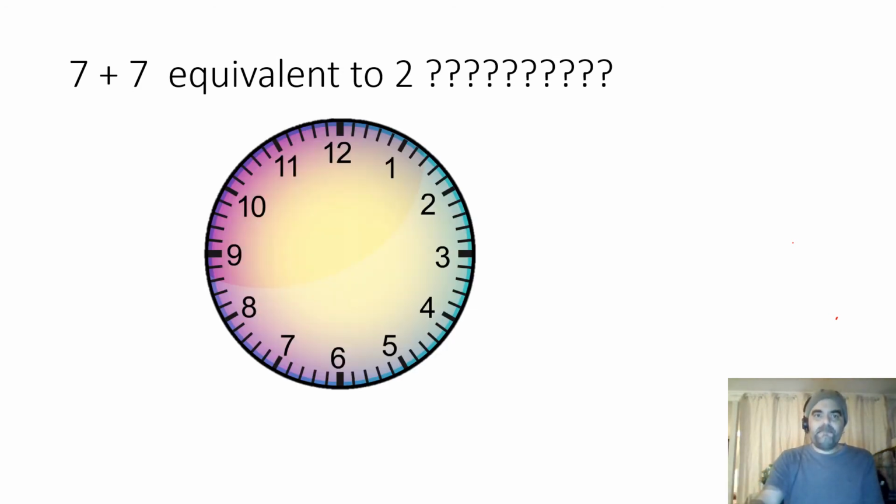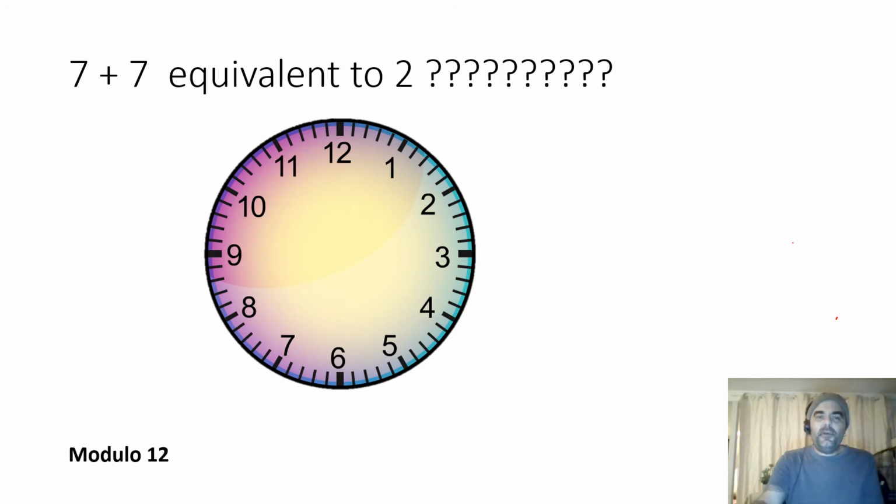Okay, let's have a case. What if I was to tell you that 7 plus 7 was equivalent to 2? Under what circumstances? I'm going to show you how that can come to be. So let's use the clock system. Let's say that it was 7 p.m. and I wanted to add 7 hours to that.